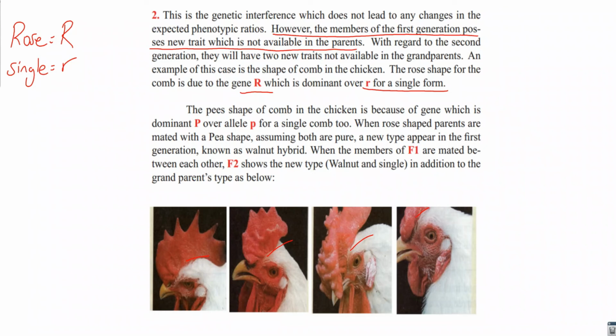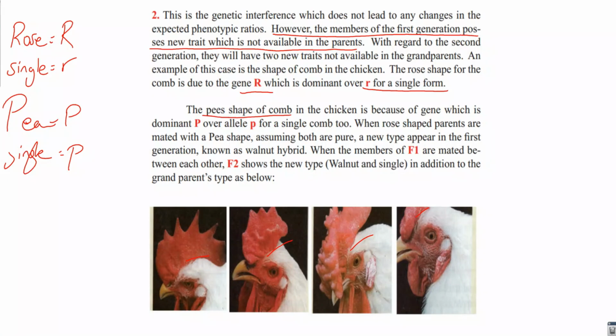Single, small r. The pea shape of the comb in the chicken is because of the gene which is dominant, capital P, over the allele small p, which is also single. So capital P, pea, is also dominant over single, again, which is small p.